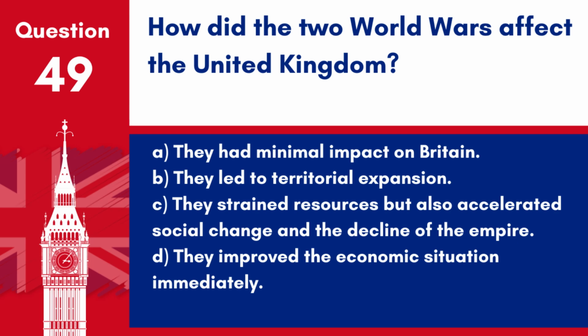D. They improved the economic situation immediately. Answer: C. They strained resources but also accelerated social change and the decline of the empire. The world wars had profound effects on the UK, including economic difficulties and social changes, and contributed to the process